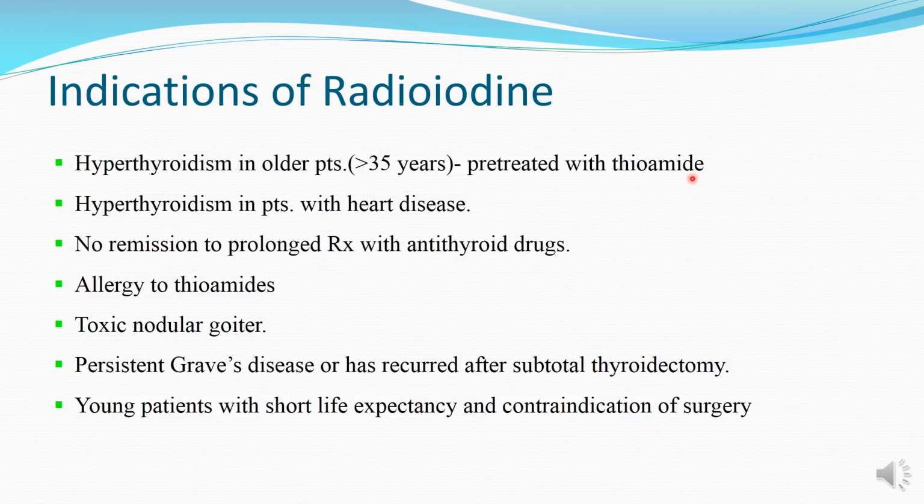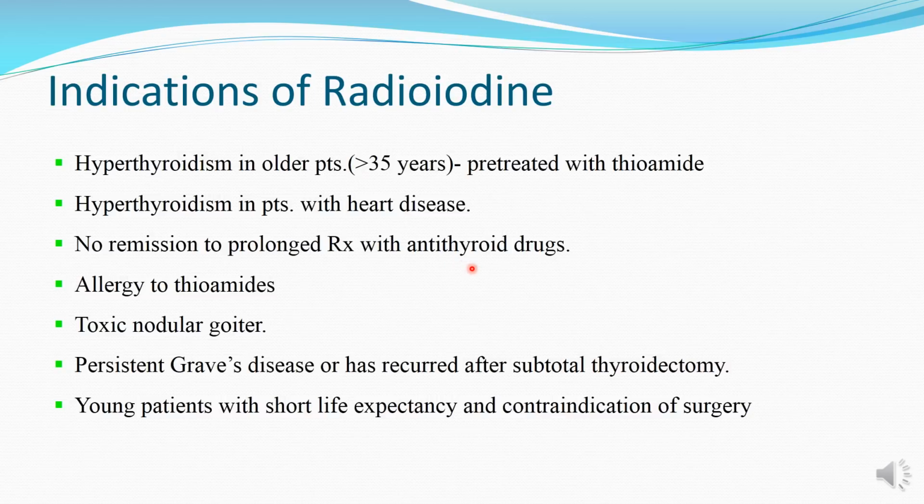Thioamides will act both ways, that is, they will decrease the T4 to T3 conversion as well as prevent the further synthesis of thyroid hormone that might later on be released into the circulation. Hyperthyroidism in patients with heart disease, there also radioiodine is preferred.